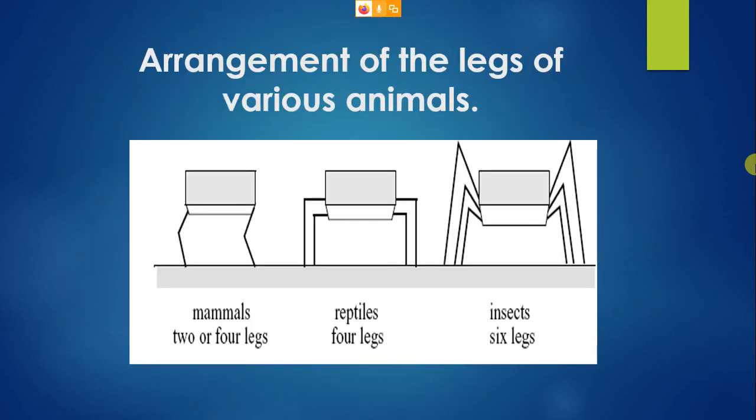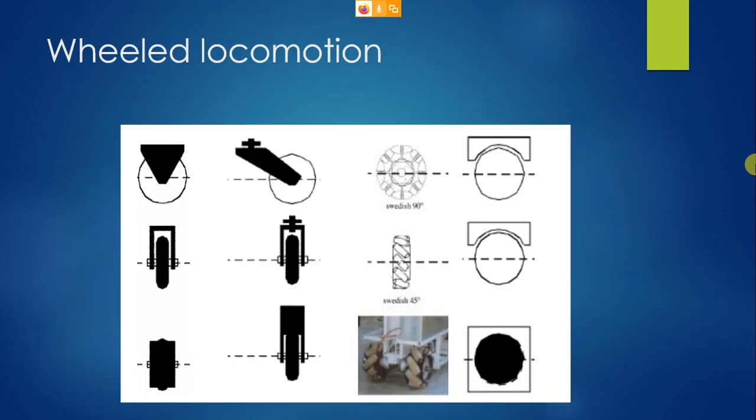Now we'll deal with something called wheeled locomotion. Why is wheeled locomotion more preferred than any other locomotion in the world? In what terms is it stable? Suppose we have rugged terrains and stones might be moving, if it has wheels, it's more stable than a biped.